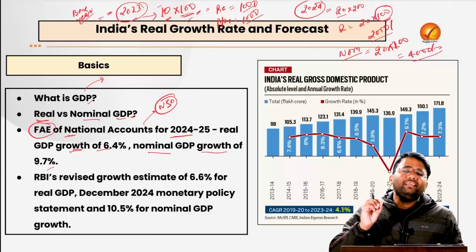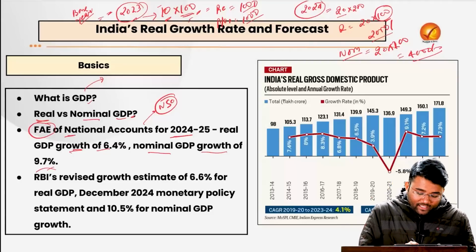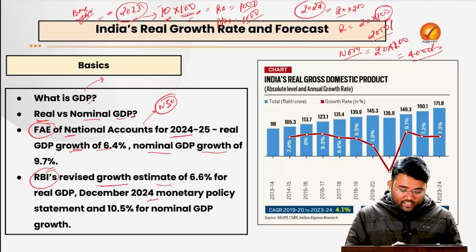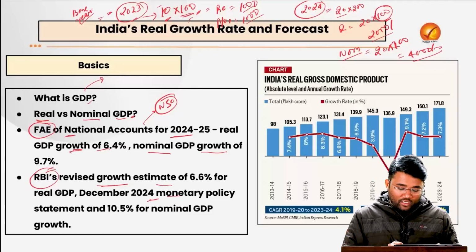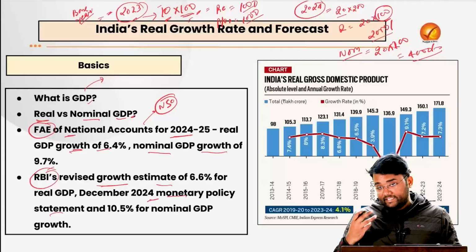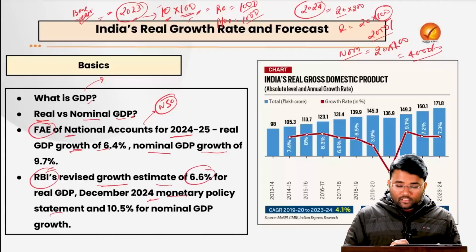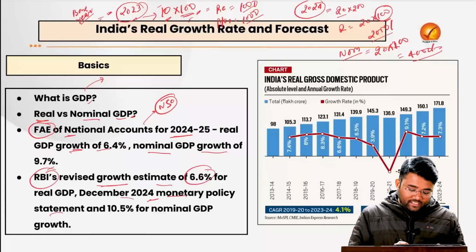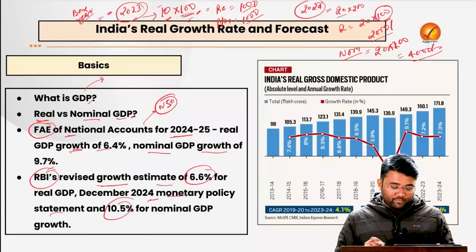This is marginally lower than the RBI's revised growth estimate, which they made in December 2024 under their monetary policy statement, which said that the real GDP growth rate will be around 6.6% and the nominal GDP growth rate will be 10.5%.